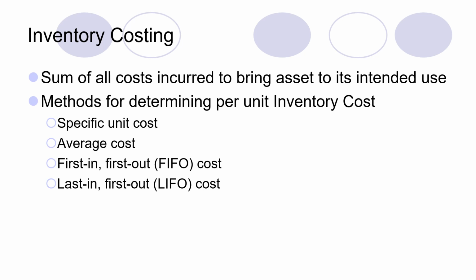When determining the ending inventory amount and the cost of goods sold, we have to determine what amount of cost should be assigned to different units. So there are four methods for this, and we will discuss them one by one with examples.